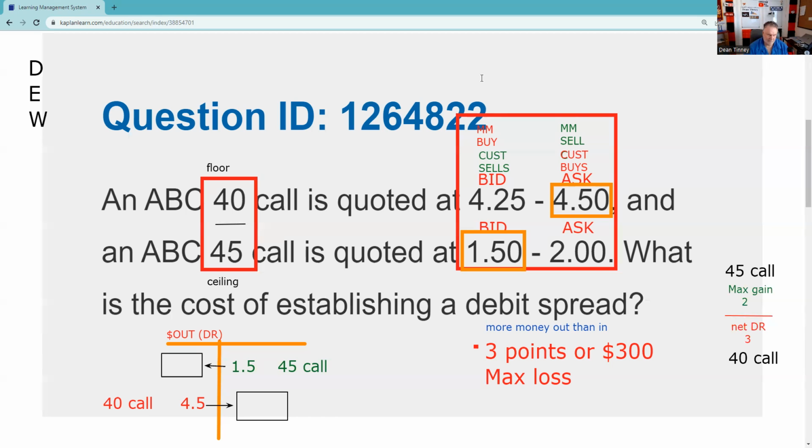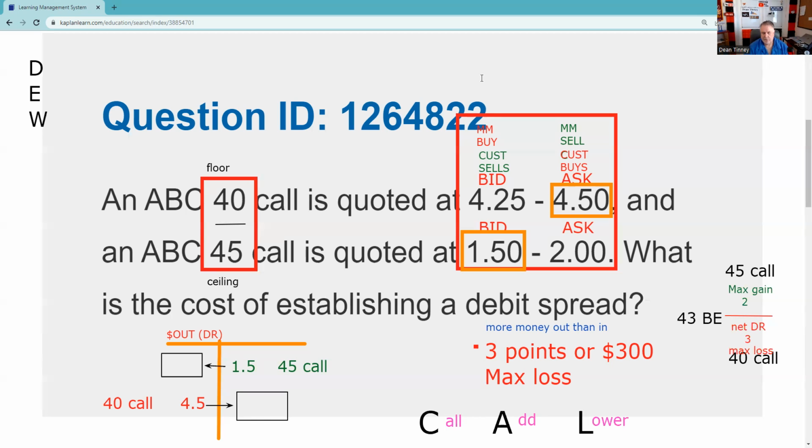You can either memorize that the maximum gain in a debit spread is the difference in the strikes less the debit, or I just think it's easier to say there are 5 points to be made or lost. I spend 3, so I can make 2, but whatever gets you there. Then we have to be able to do the break even. We use CAL for our break even: call, add to the lower. And we get 43 as our break even. The break even has to be somewhere between the strikes.